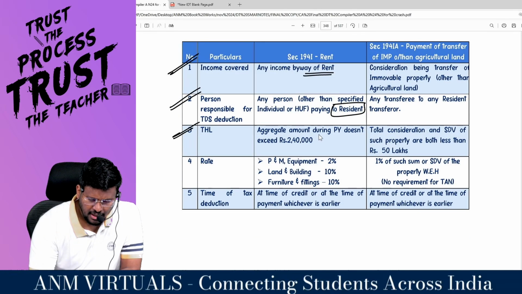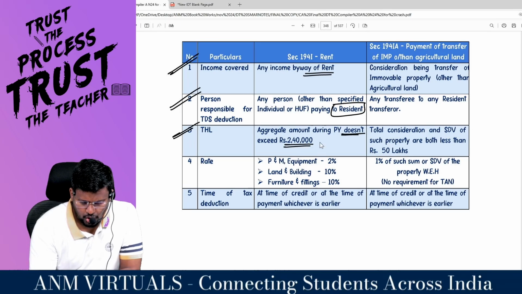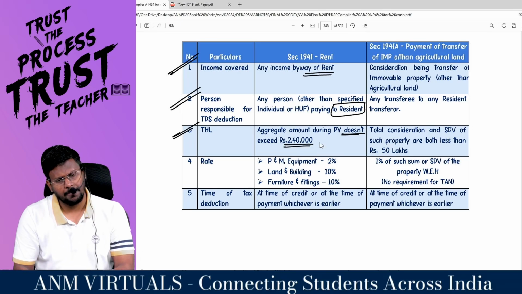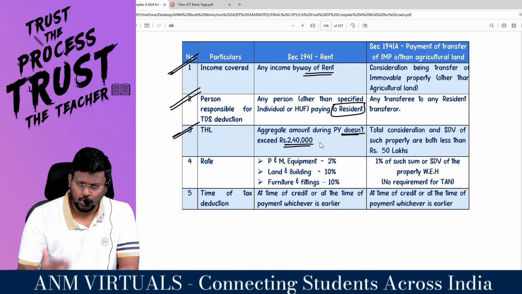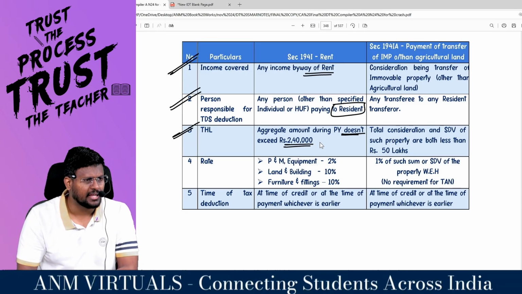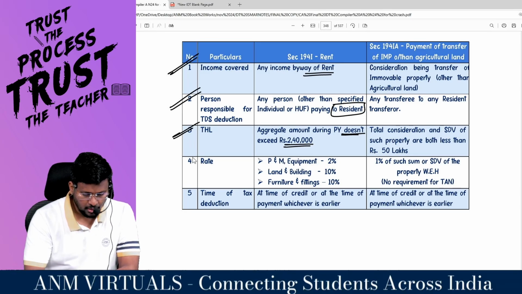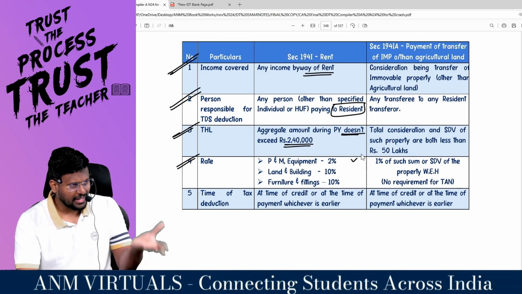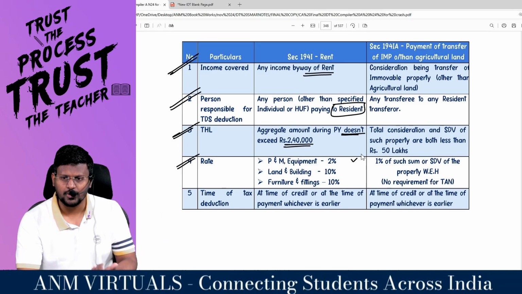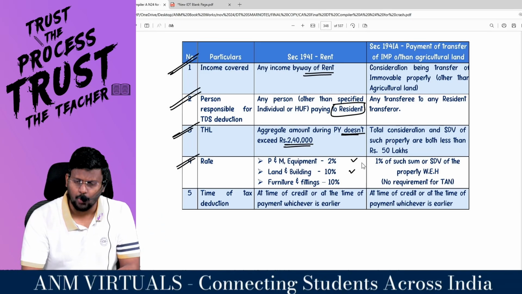What is the threshold limit? Aggregate amount during the previous year does not exceed 2,40,000. So up to 2,40,000 rupees, you are not liable to deduct TDS. So the threshold limit under 194I is 2,40,000. What is the rate? Sir, for plant and machinery, it is 2%. So if you have taken plant and machinery for rent, it is 2%. Land and building, how much percent?